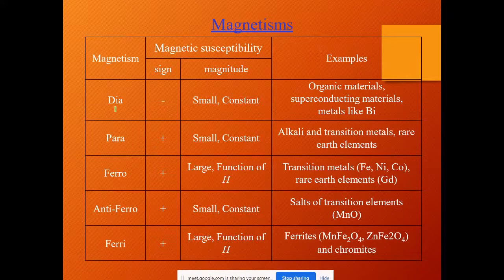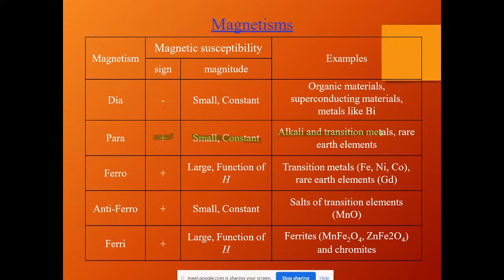Dia is always represented with a negative sign, where the field is very weak, the magnitude is very small and the value cannot be changed, so it is seen as a constant. Examples are organic materials, superconducting materials, etc. Coming to para, the sign is plus, the magnitude is small and the value is constant.